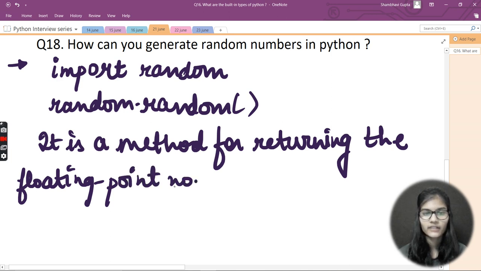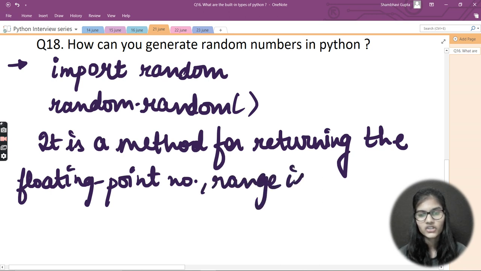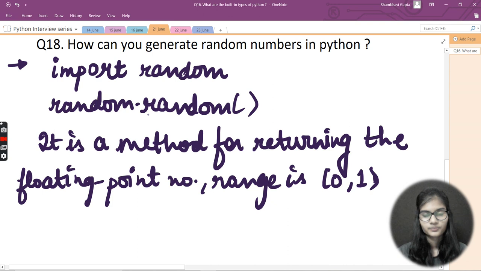Okay, it is a method for returning floating point numbers, and it also has a range. I will just write here the range is [0, 1) like this. So basically it is a method for returning floating point numbers in this range. This function generates random float numbers, so it is used for generating random float numbers. These are all functions which are defined under the random class.